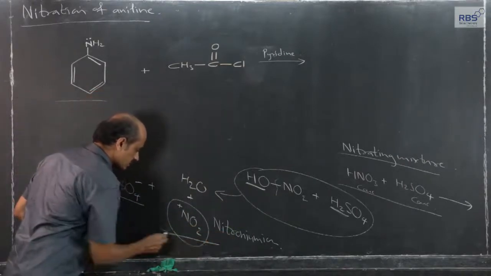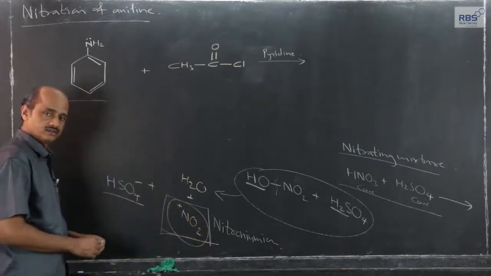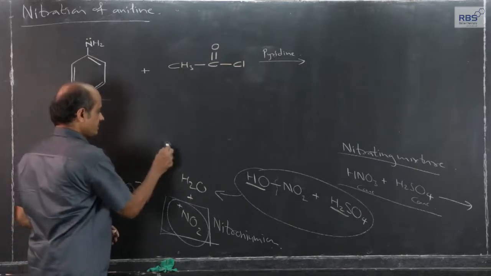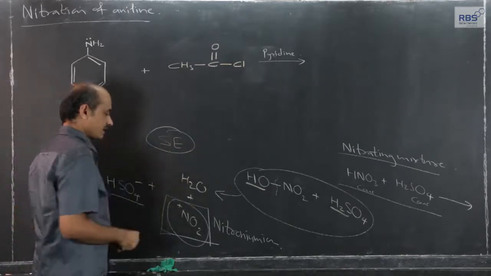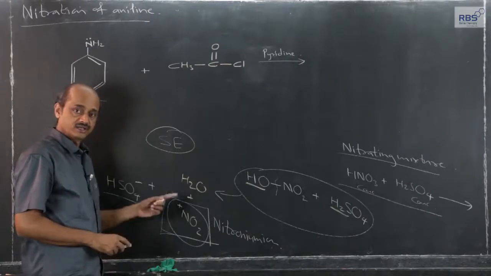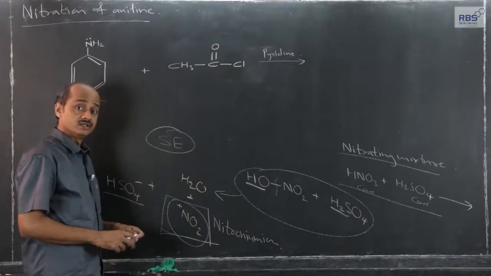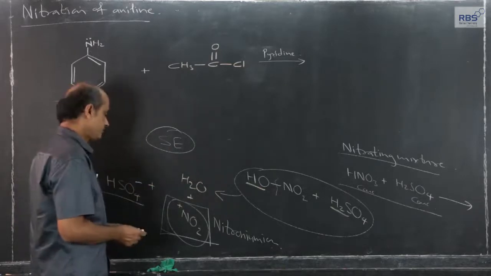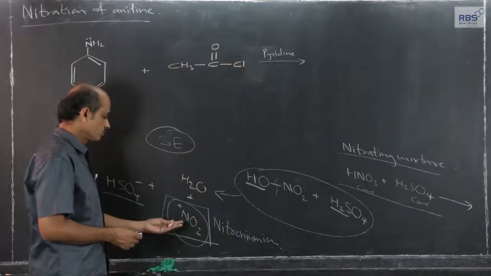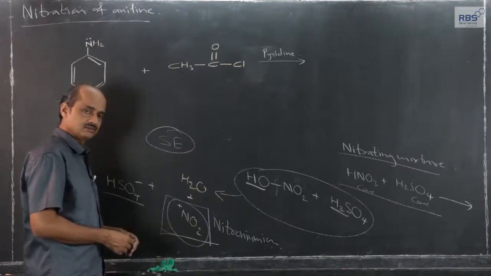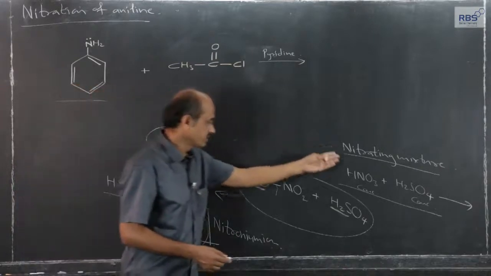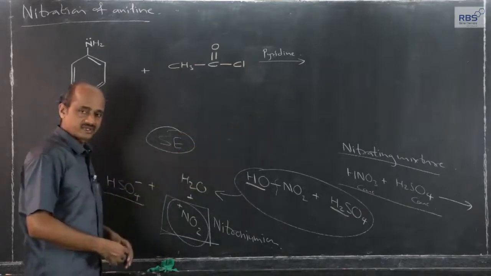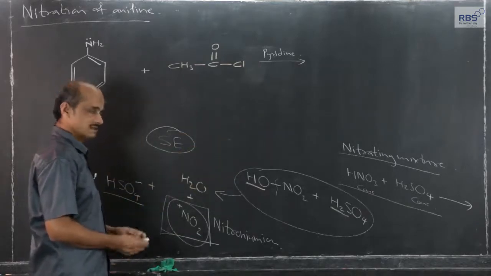And this NO2 plus nitronium ion is expected to attack, and electrophilic substitution reactions, SE reactions, take place in a similar way to what we had considered for the electrophilic substitution of the acetyl group in the aromatic ring. So, for nitration of an aromatic ring, benzene, chlorobenzene, we use nitrating mixture, and NO2 plus will attack and hydrogen will go out in the form of H plus ions, a regular pattern.